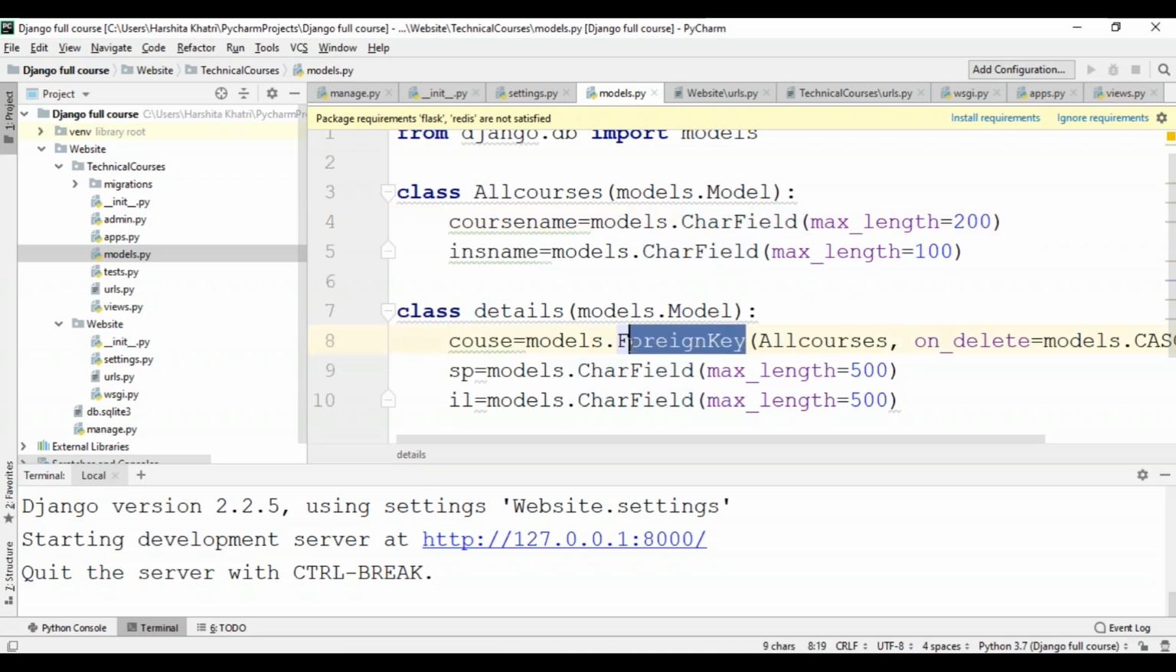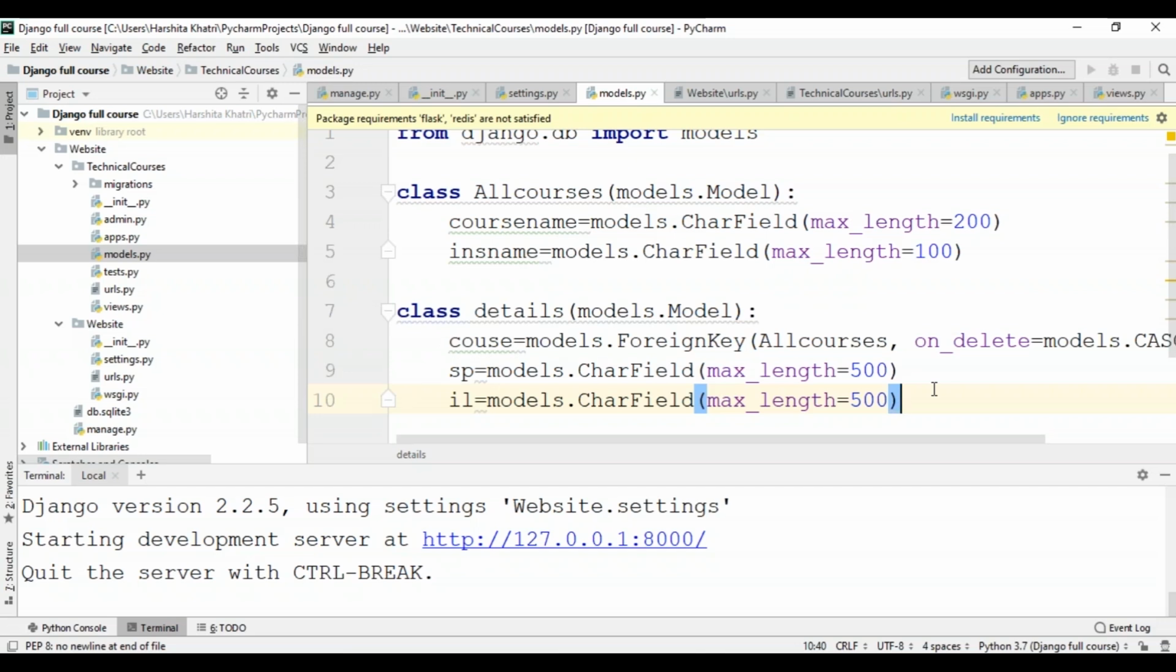Now talking about the foreign key function that I've used over here, this function is actually used to define a relationship. It basically tells Django that each detail is related to a single course. In addition to this, the small bit of model code that we've written over here gives a lot of information. With this, Django is able to create the database schema, or the create table statements, for this app. It also creates a Python access API for accessing the all courses and details classes.